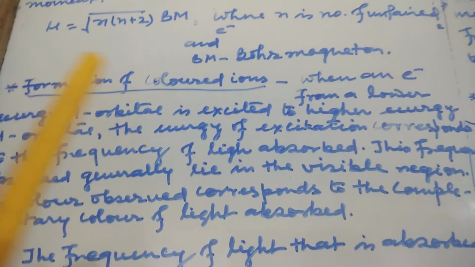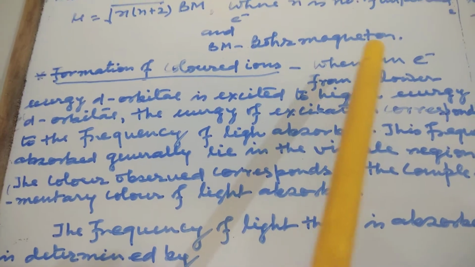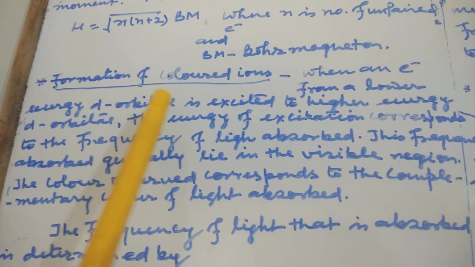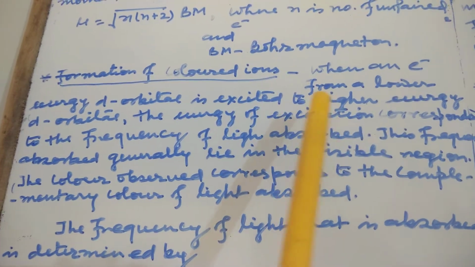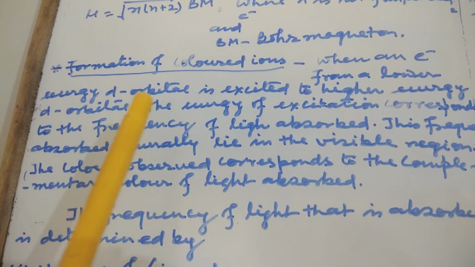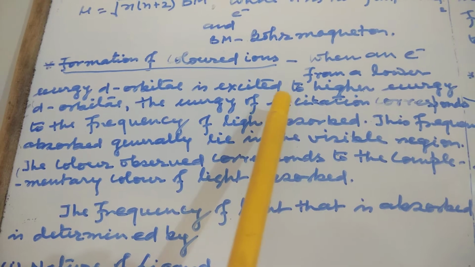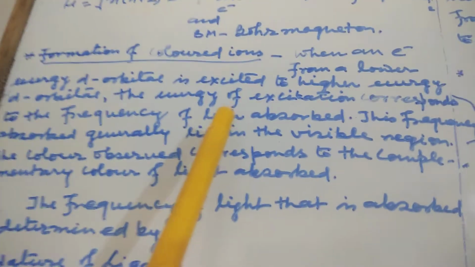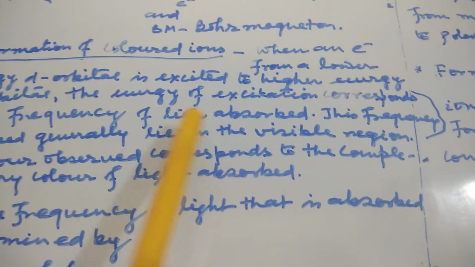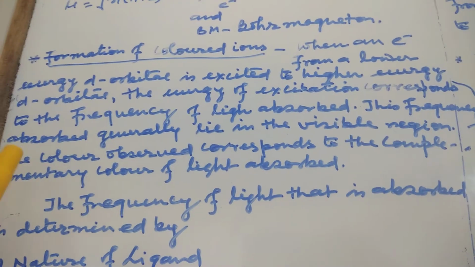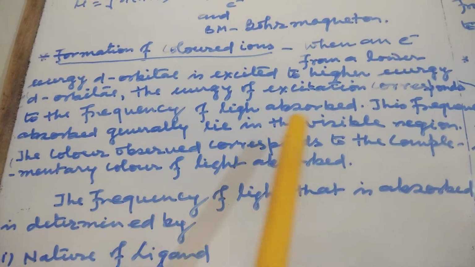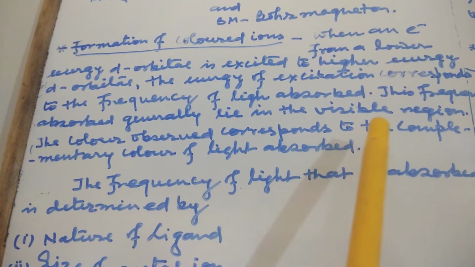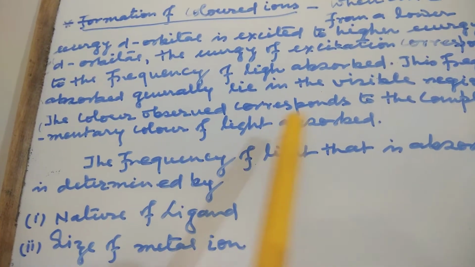Next is formation of colored ions. When an electron from a lower energy d orbital is excited to a higher energy d orbital, the energy of excitation corresponds to the frequency of light absorbed. This frequency absorbed generally lies in the visible region. The color observed corresponds to the complementary color of light absorbed.